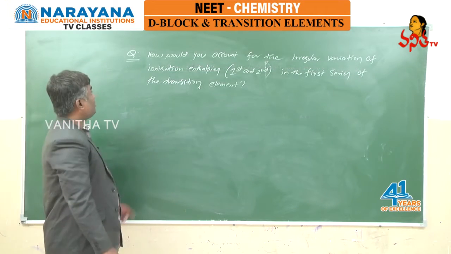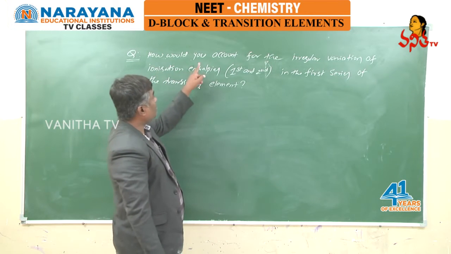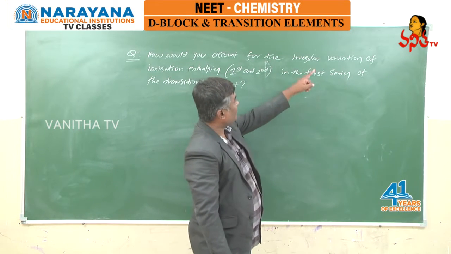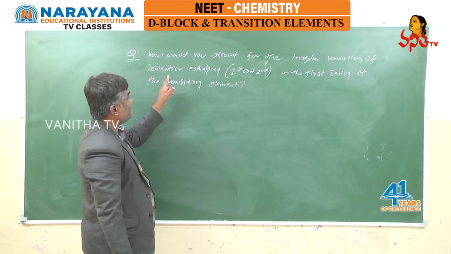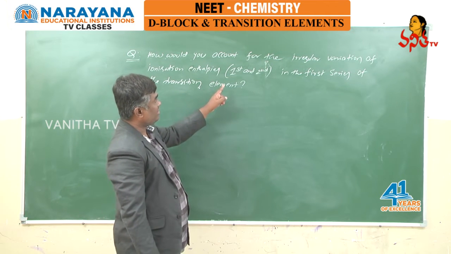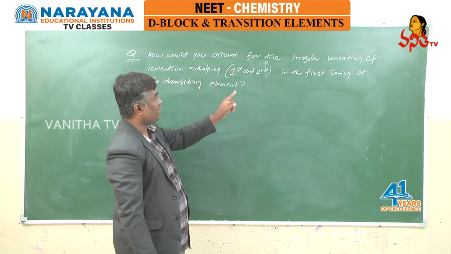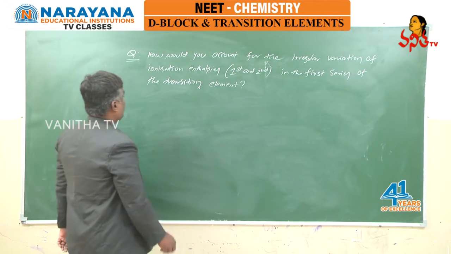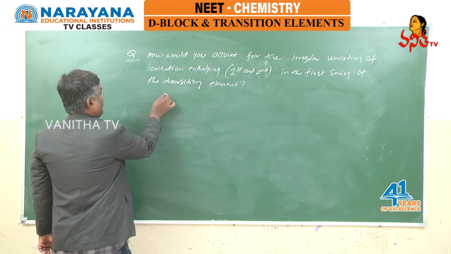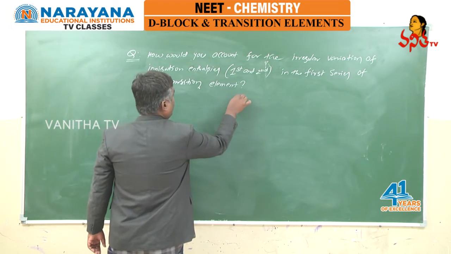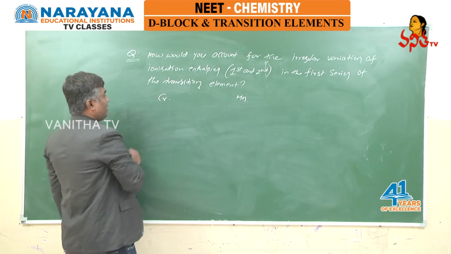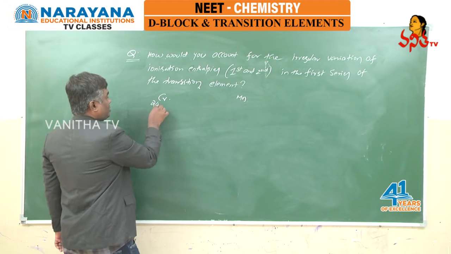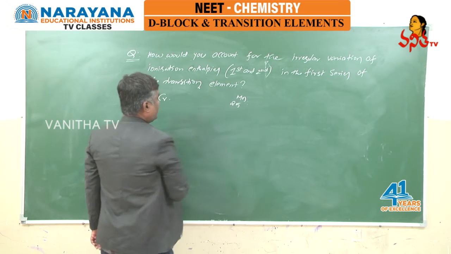Done. Now the question is, how would you account for the irregular variation of ionization enthalpies, first ionization enthalpy and second ionization enthalpy, in the first series of the transition elements? Let us see, students. Let us compare chromium with manganese. Chromium's atomic number is 24, manganese is 25.